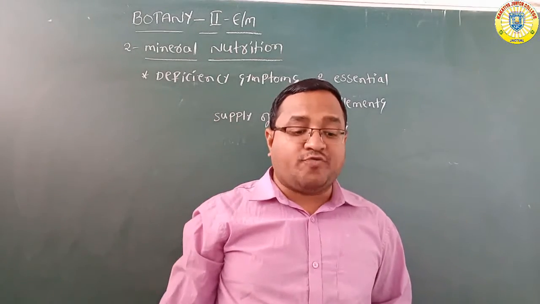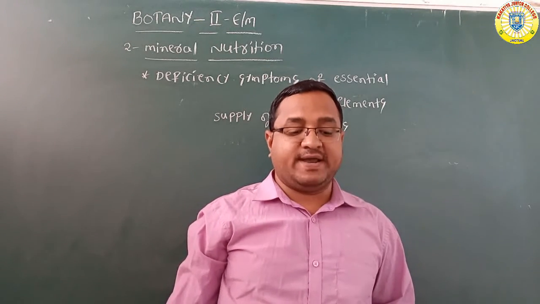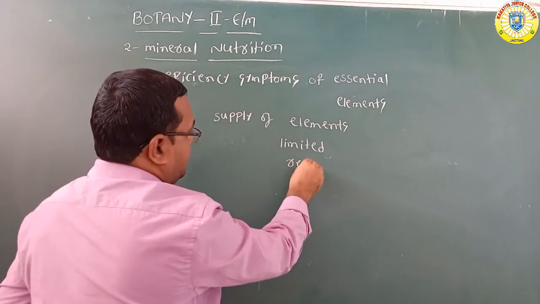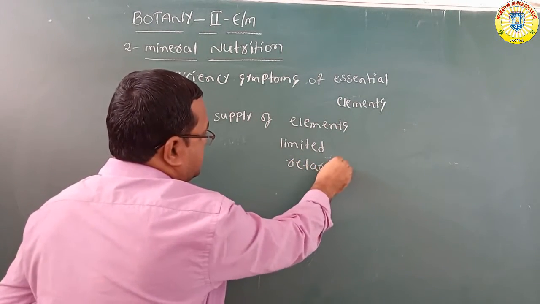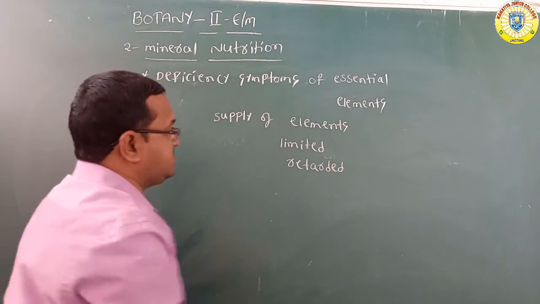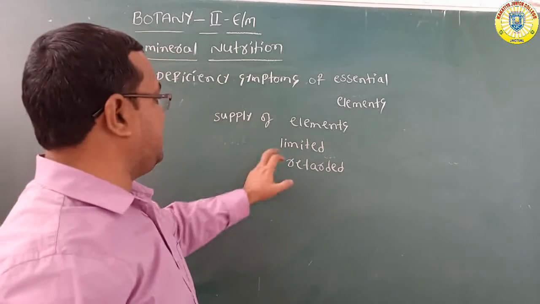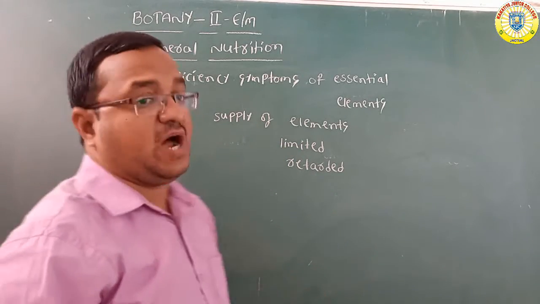The plant growth is stopped. Retarded means stopped. Whenever the supply of essential elements is limited, the plant growth is retarded, meaning stopped.